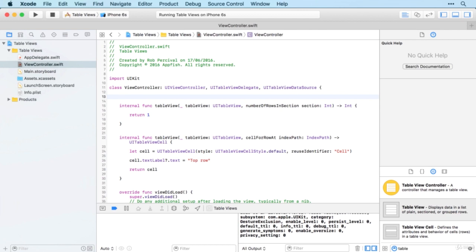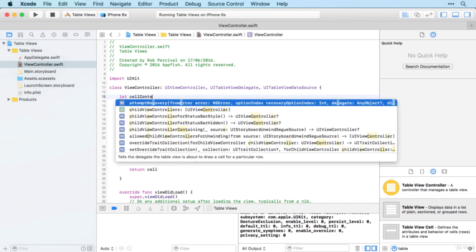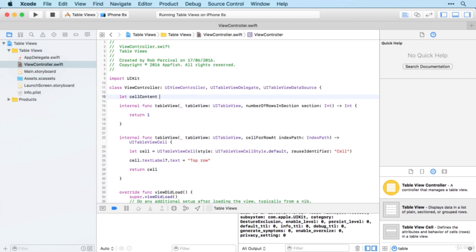All right, hope you managed that. All we need is something like let and then cellContent. We're going to set that equal to an array, and I'm going to choose my 4 family members. So Rob, Kirsten, Tommy, and Ralphie. All right, so this is the data that we want to put in the table.